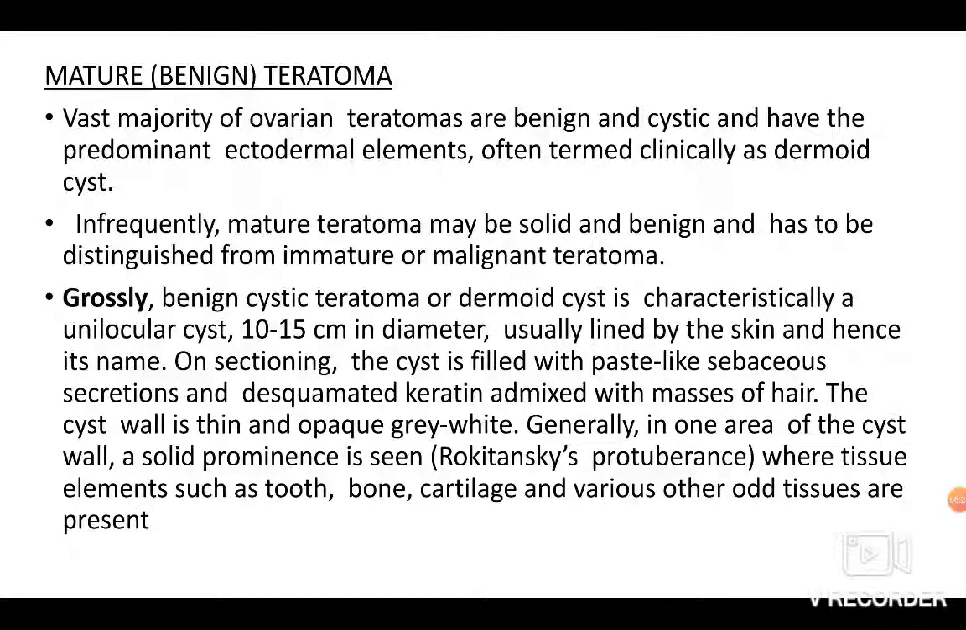Grossly, the benign cystic teratoma or dermoid cyst is characteristically a unilocular cyst, that is a single cyst, 10 to 15 centimeters in diameter, usually lined by skin and hence its name. On sectioning, the cyst is filled with paste-like sebaceous secretions and desquamated keratin admixed with masses of hair. Here you can see the cyst wall will be thin, opaque, grey-white. Sometimes you can see a protuberance. One area of the cyst will contain a solid prominence which is known as the Rokitansky protuberance, where tissue elements such as tooth, bone, cartilage, that is hard material, can be seen.